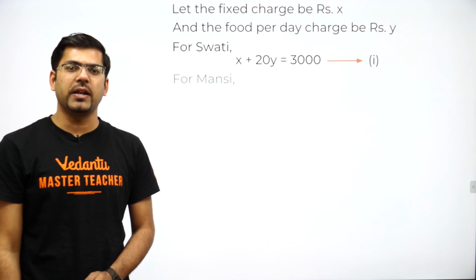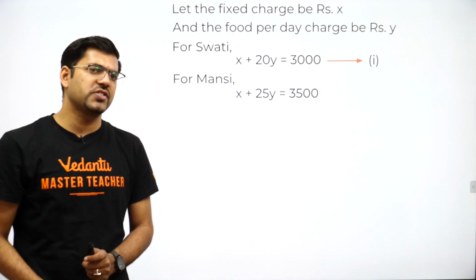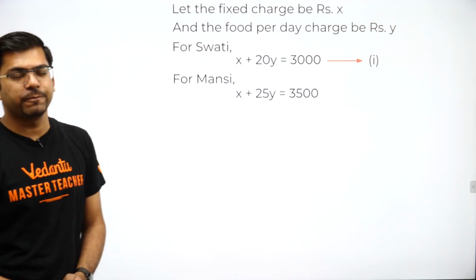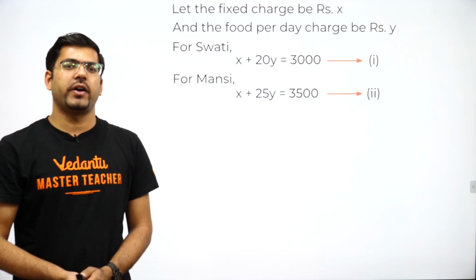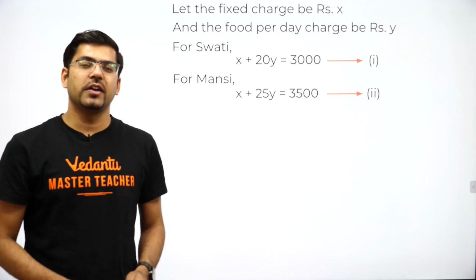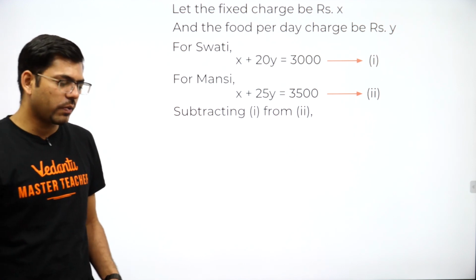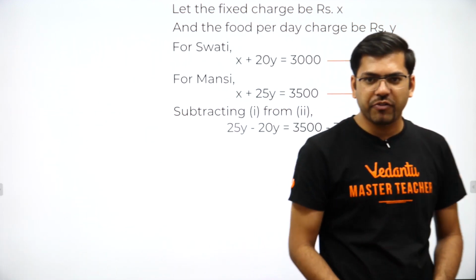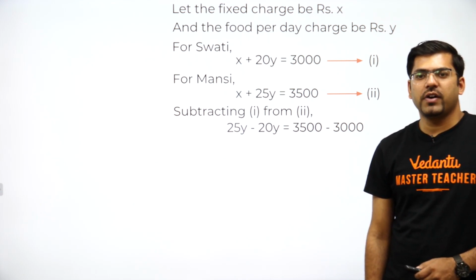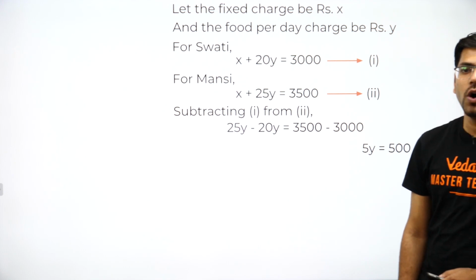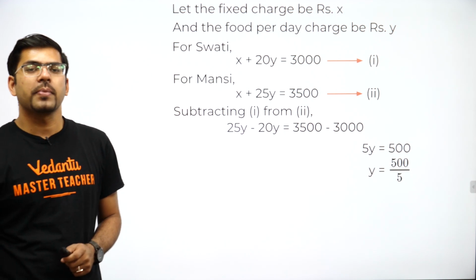Similarly for Mansi, I will be writing X fixed charge plus 25 days she has consumed the food. So 25Y. With this, I got the equation X plus 25Y is equal to 3,500. I have assumed both the equations as first and second. Now, when I will be solving them, I just need to subtract the equations, and after subtracting, 25Y minus 20Y, I will be getting 5Y, and that will be 3,500 minus 3,000. So I will be getting the value of Y. 5Y is equal to 500 and I will be getting the value of Y is equal to 100.